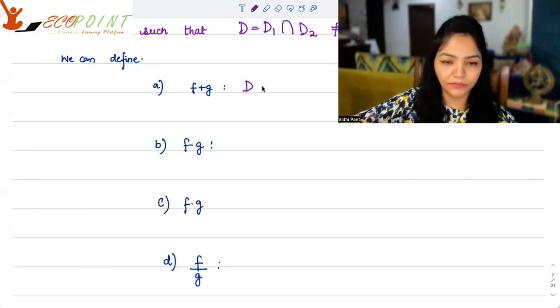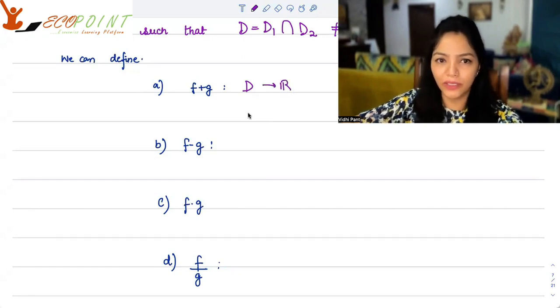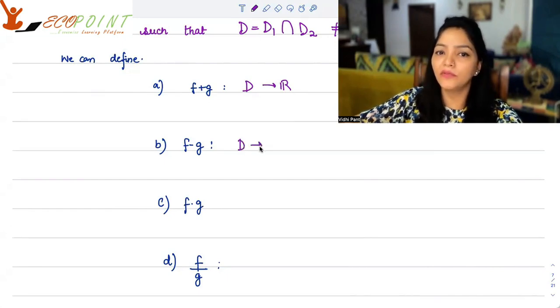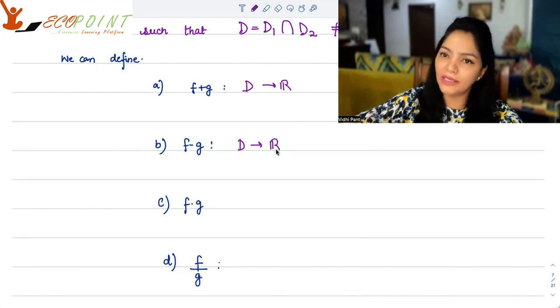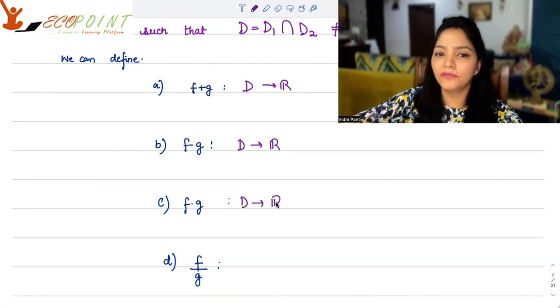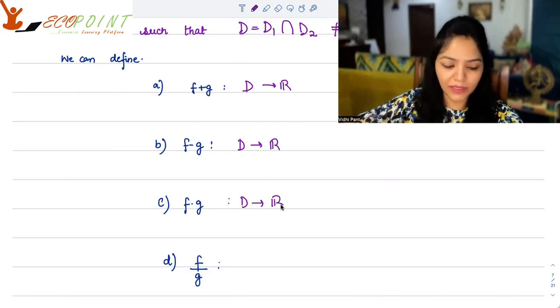So from D to R is your codomain. This is how you can define your function f plus g. Similarly, you can define f minus g, and f multiplied by g can also be defined just like this.